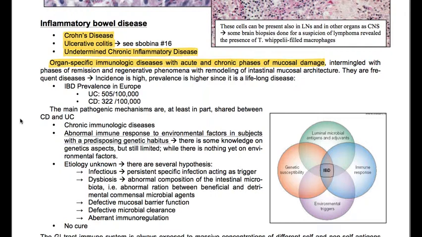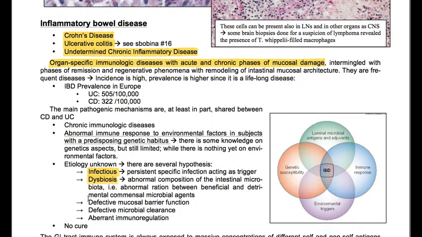We have chronic immunologic diseases, with an abnormal immune response to environmental factors in subjects with a predisposing genetic habitus. There is some knowledge on genetic aspects but still limited, while there is nothing yet on environmental factors. The etiology is unknown, so there are several hypotheses. It can be infectious, so a persistent specific infection acting as trigger. We have dysbiosis, so abnormal composition of the intestinal microbiota, that is, an abnormal ratio between beneficial and detrimental commensal microbial agents.